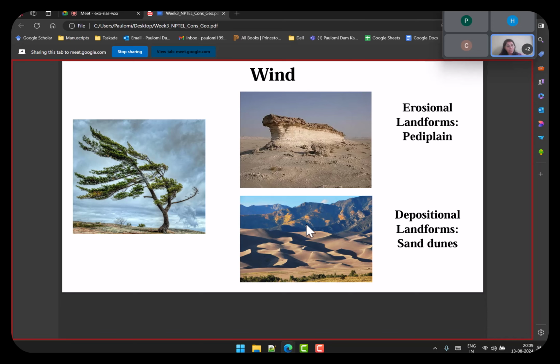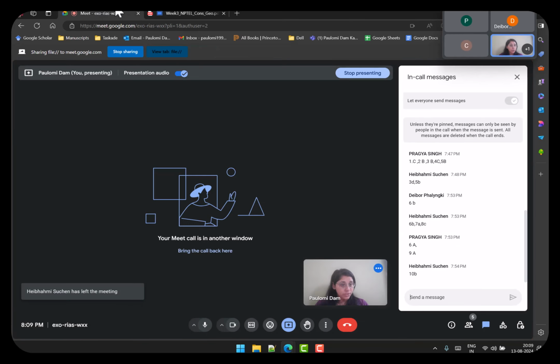But at the same time, if you go to a desert, you will have these dunes, a portion of sand hills. These are called sand dunes. Those are depositions. The sand particles are deposited on top of each other over a period of time, and that's called sand dunes. So that's a form of depositional landform.